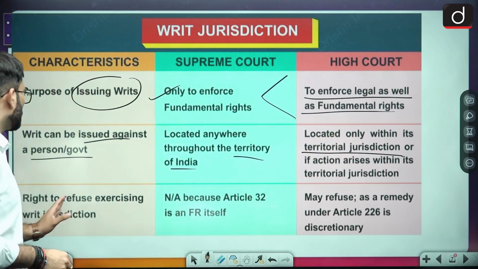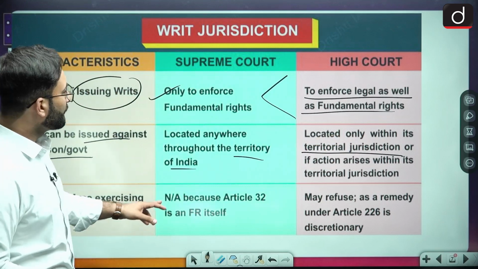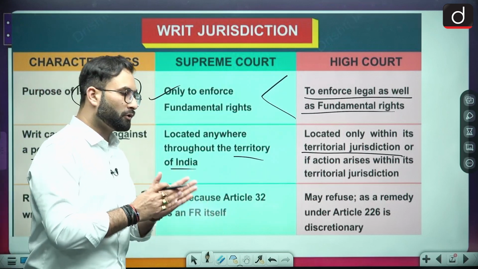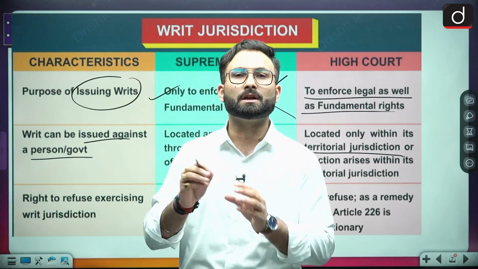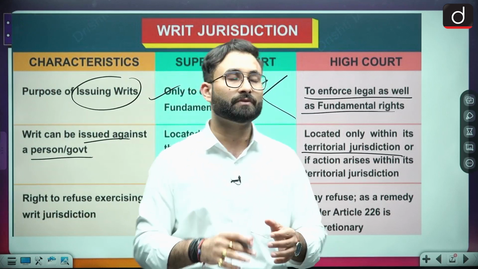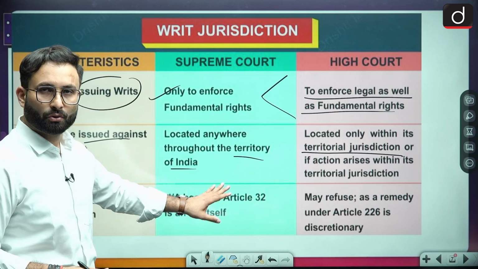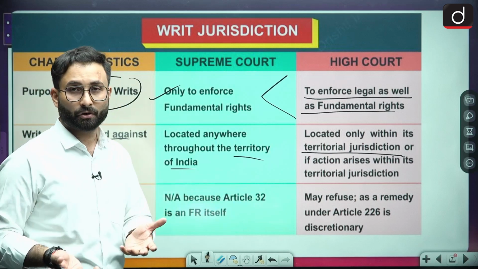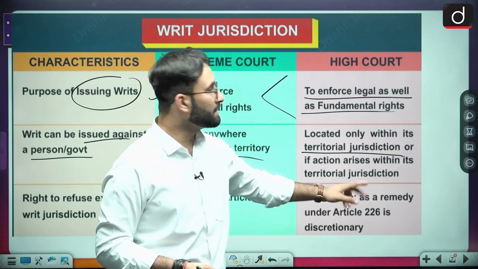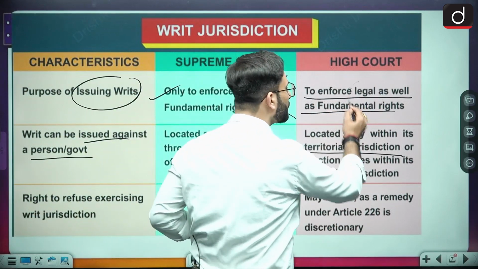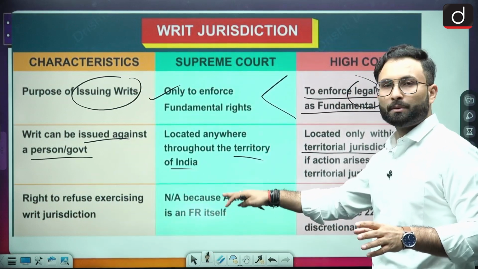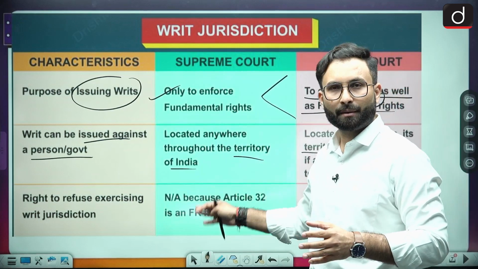So in that particular area only they will be issuing the writs. Coming to the next one, the right to refuse exercising writ jurisdiction is not available to the Supreme Court, because Article 32 is a fundamental right itself. Article 32 is the constitutional remedies, that is the fundamental right. The Supreme Court cannot deny that particular right, so that is a compulsion. If someone is coming to a court and saying that my fundamental right has been violated, the Supreme Court has to issue a writ. Coming to the High Court, it may refuse, because here not only fundamental rights, but they are also going for the enforcement of the legal rights as well. Considering that, the Supreme Court is bound by the fundamental right over here.